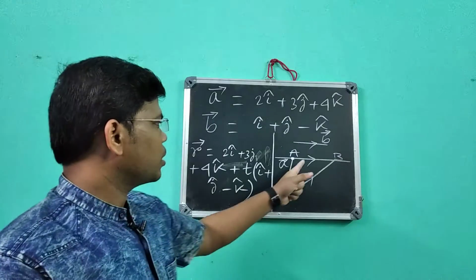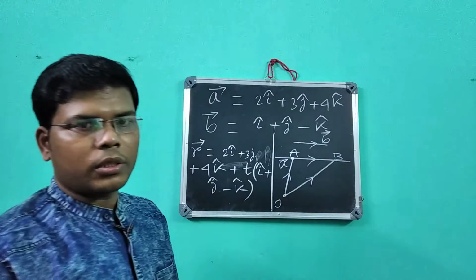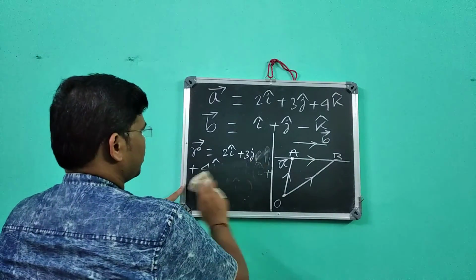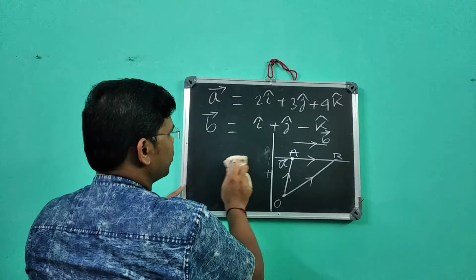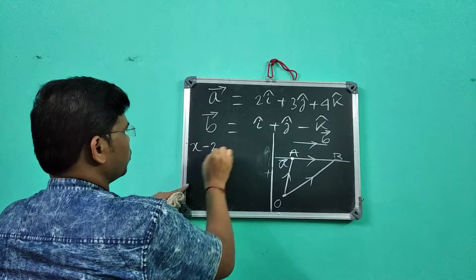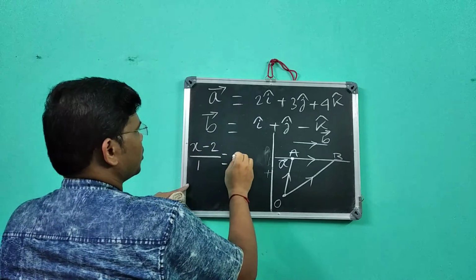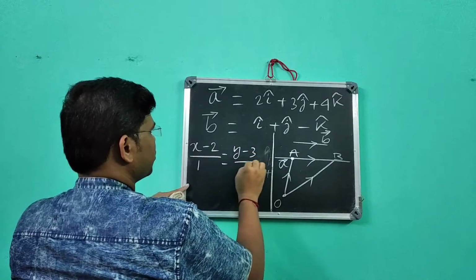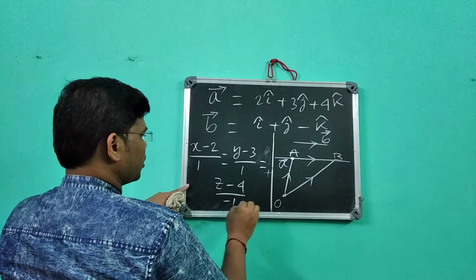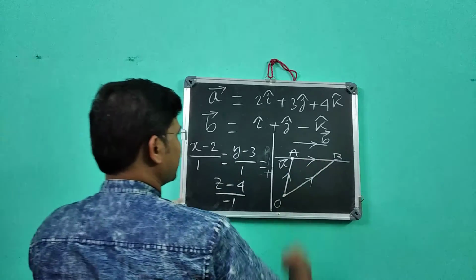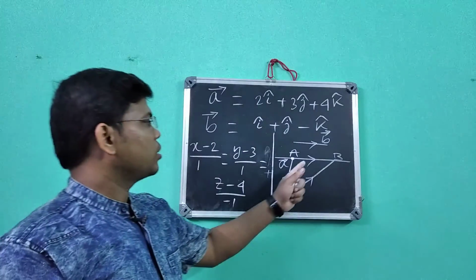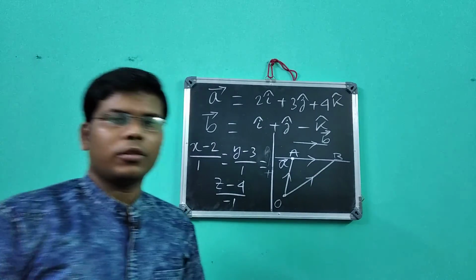If I want to find the equation of this straight line in symmetric form, then the answer is x minus 2 by 1, equal to y minus 3 by 1, equal to z minus 4 by minus 1. This will be the equation of the straight line in symmetric form, and that was the equation of this straight line AB in vector form. Okay, thank you.